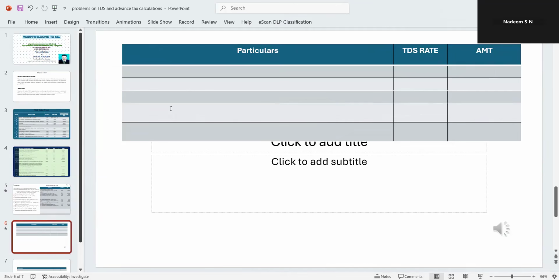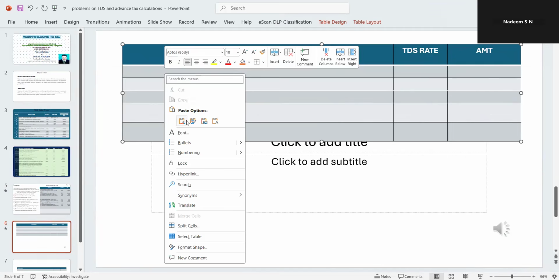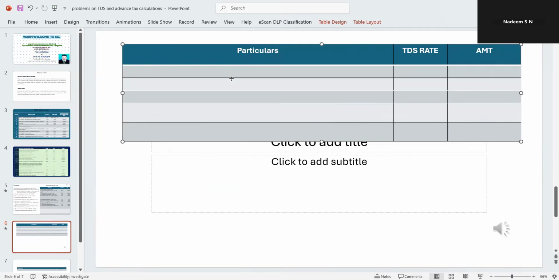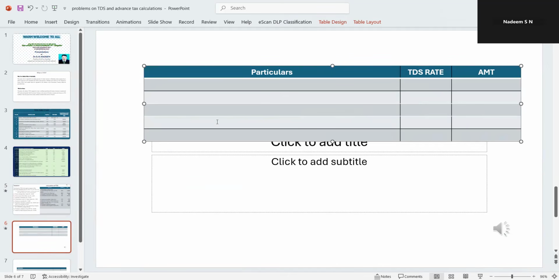For that, I'm going to draw 3 columns. Particulars, 1 column, amount column, and the other column is the inner column, amount.